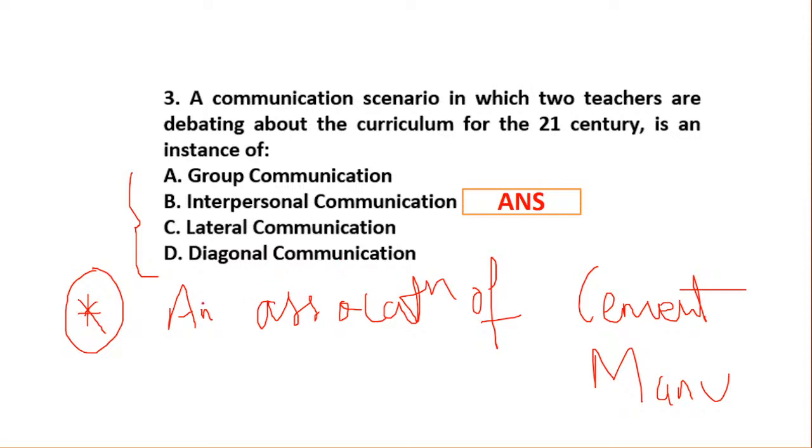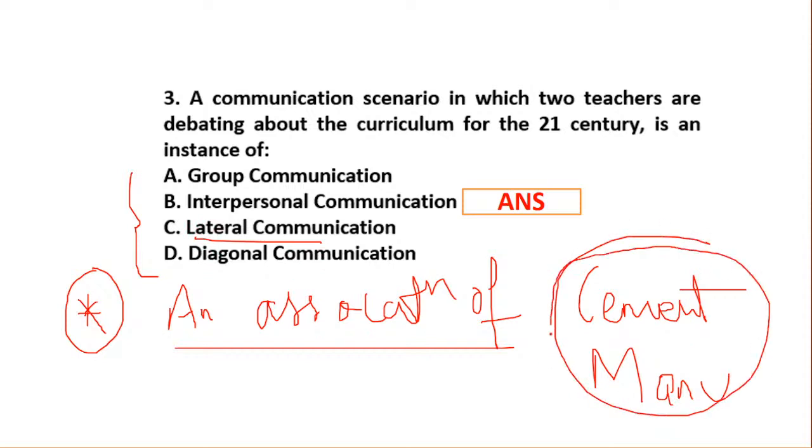Now see, the question was an association of cement manufacturers. Now if you see here, it is basically lateral communication. Priyanka, you were right. Cement manufacturer indicates the people from the same industry, same firm, similar business line. So it is called as what? It is called as lateral communication. Horizontal communication. Yes, lateral is nothing but horizontal communication.